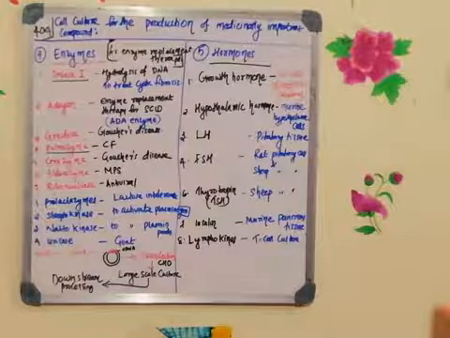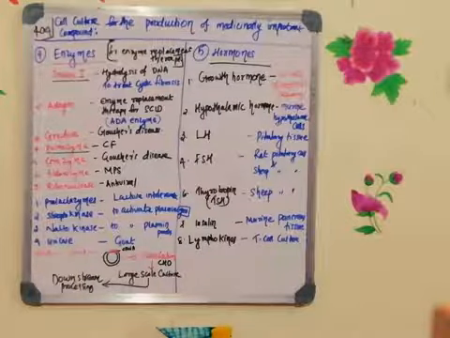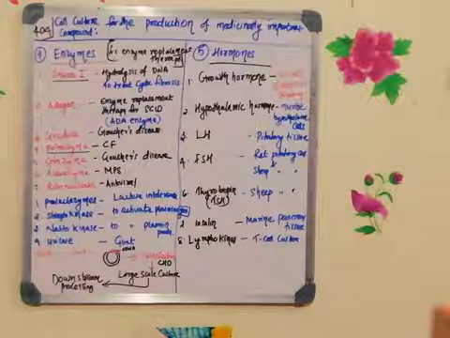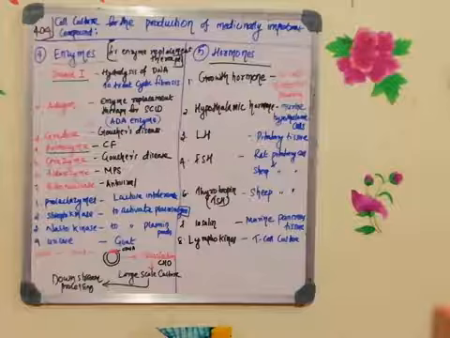Next is insulin. It can be produced by murine pancreas tissue, but these days recombinant DNA technology is used for the production of insulin. So insulin is used for treating diabetes.